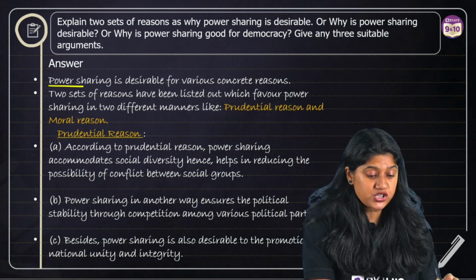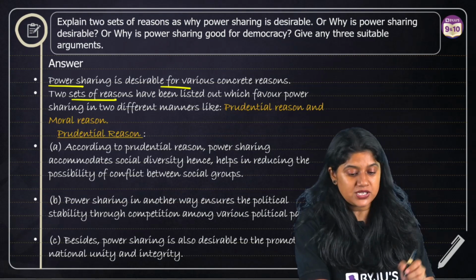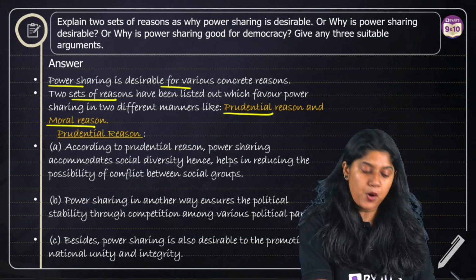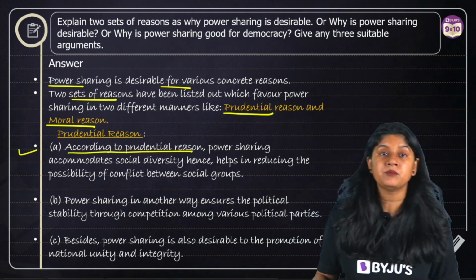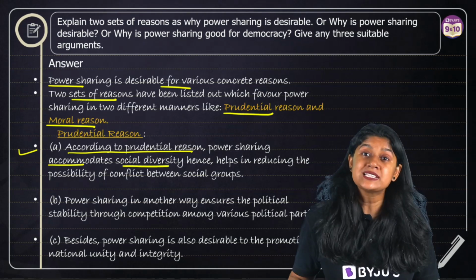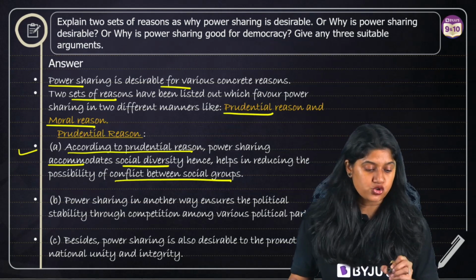So we know that power sharing is desirable for various reasons, right? We'll write that there are 2 main reasons. We'll mention the prudential and the moral, and then we'll start adding the points. First, according to the prudential reason, power sharing accommodates social diversity, hence reducing the friction and conflict between social groups.